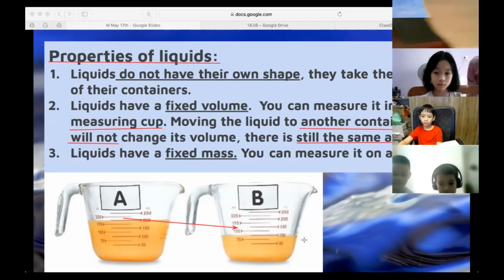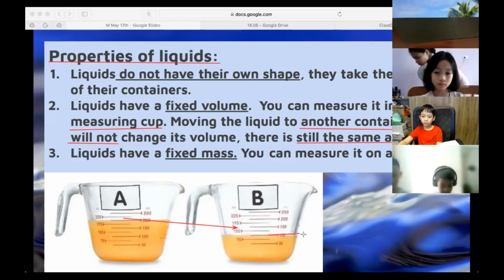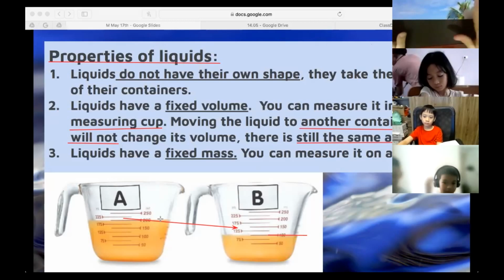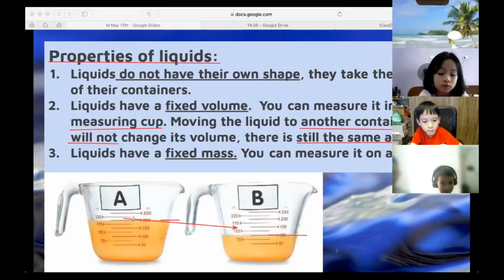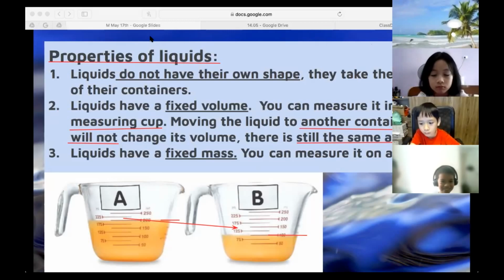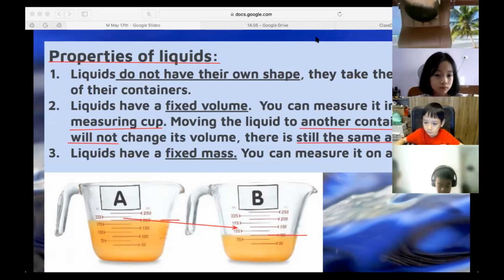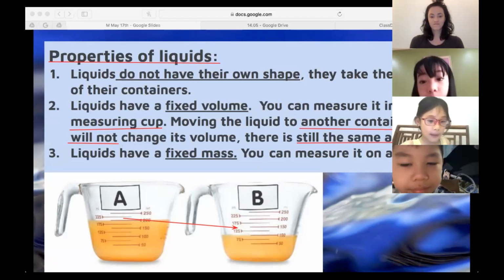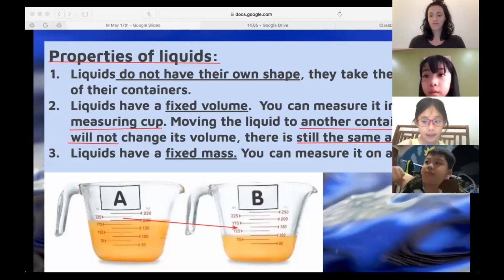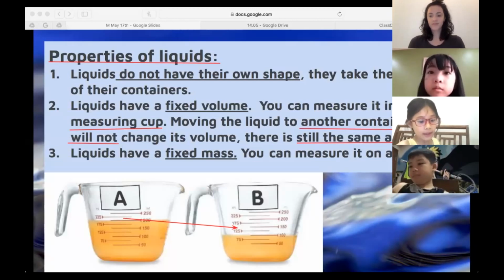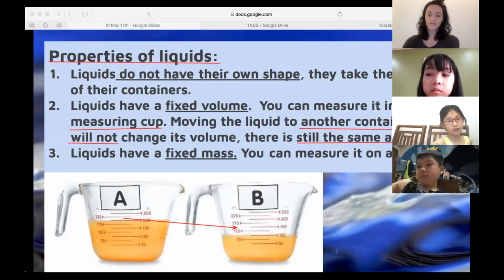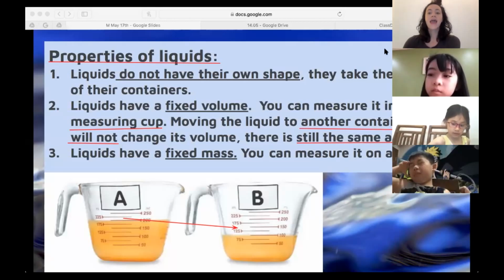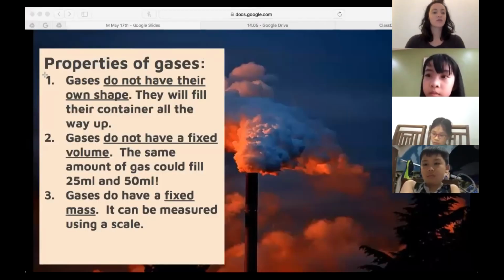Pony, how many milliliters of liquid are in this cup already? 100. And how many is in this cup? 200. So what would be the volume of the liquid when I put it all together? If you put the water in cup A into cup B, there will be 300 milliliters. Excellent. Great work, Pony.